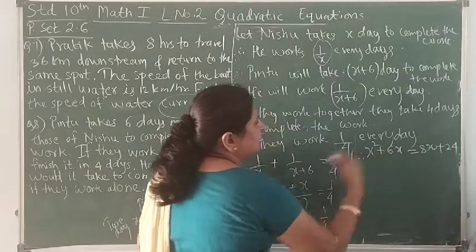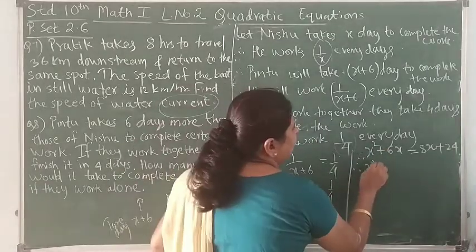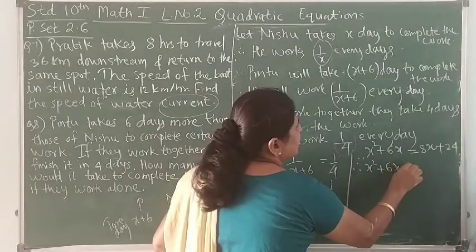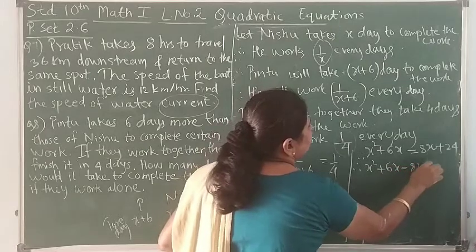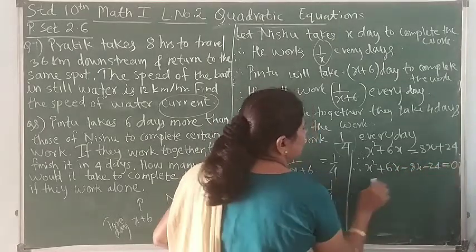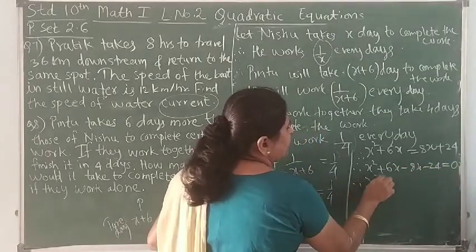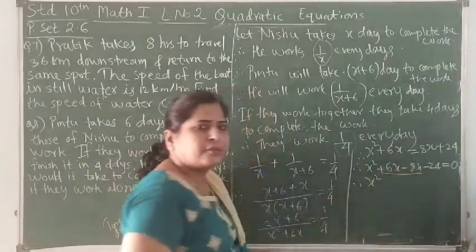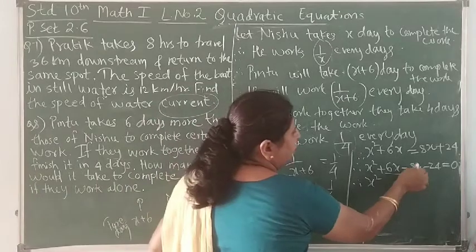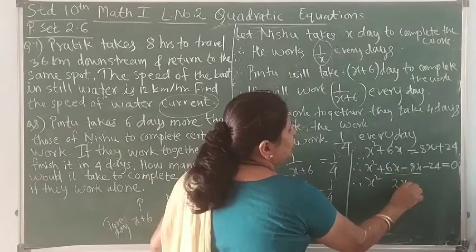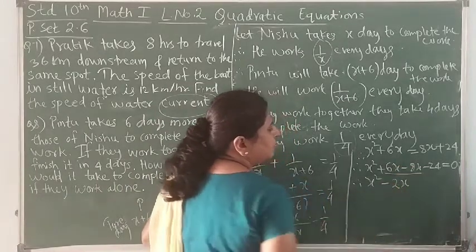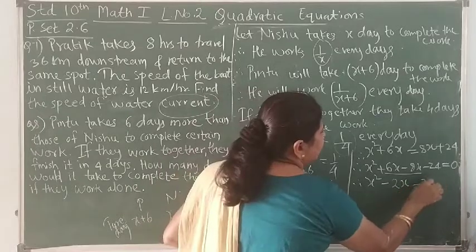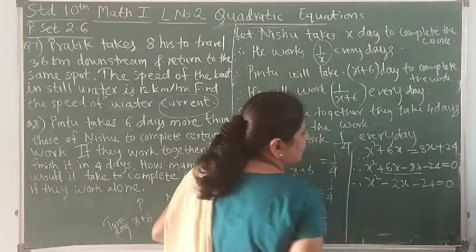Now collect all the terms to the left side. We will get x square plus 6x minus 8x minus 24 is equal to 0. Therefore x square, clubbing the like terms, plus 6 minus 8, we have to do subtraction. 8 minus 6 is 2x, sign of the greater term, that is minus, 24 is equal to 0.